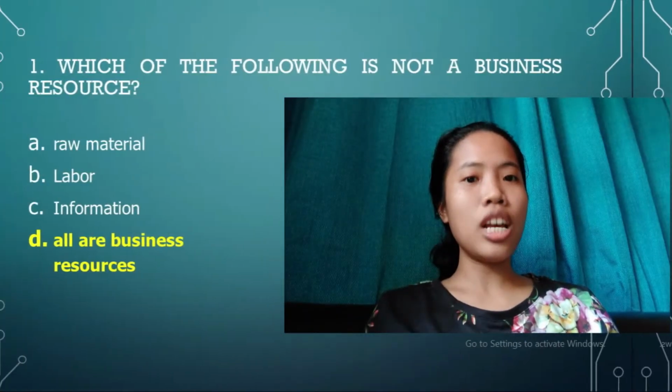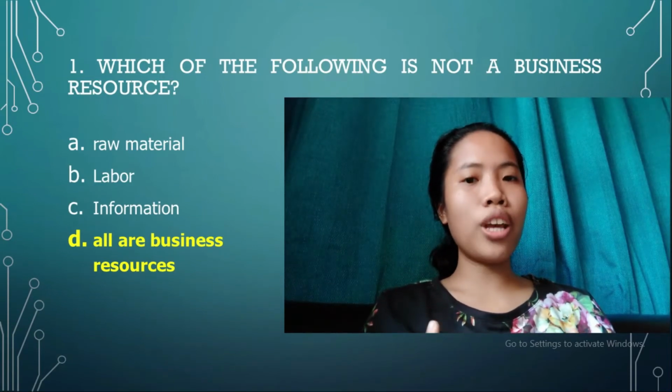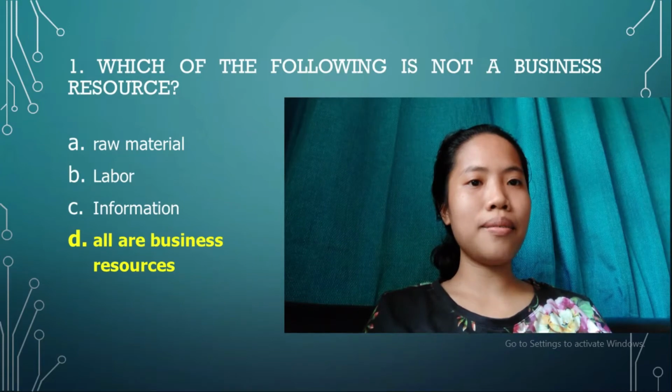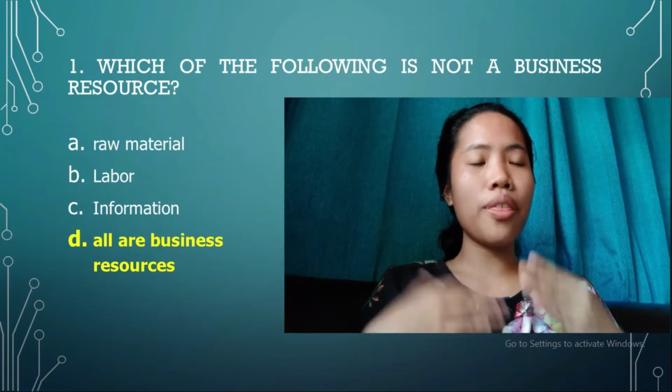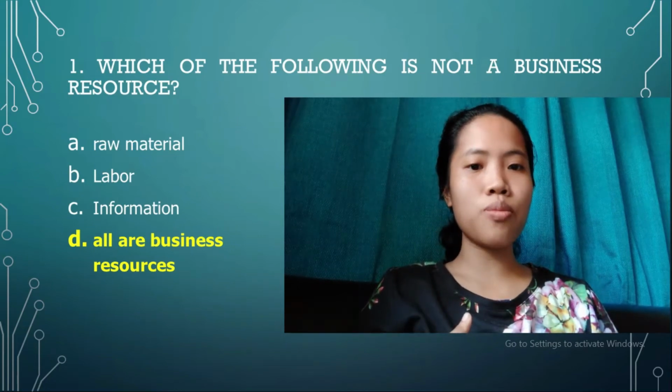The question is, which of the following is not a business resource? We have the choices A. Raw materials, B. Labor, C. Information, and D. All are business resources. The choices from A to C, which are the raw materials, labor, and information, are all business resources.